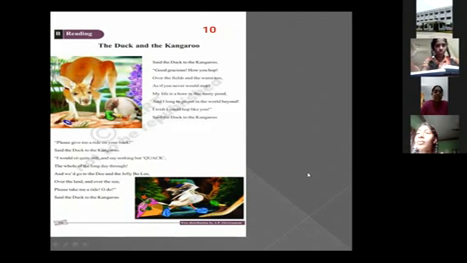Okay, so here, the duck and the kangaroo. Duck, you know very well where the duck will be. It will be in the pond, always moving in the pond. It can't fly in the sky. It is not possible for the duck. It will be moving slowly in that pond only. So the pond is the world for the duck. The whole world for the duck is in the pond. So always it will be moving in that, and day long. So just see the pictures of